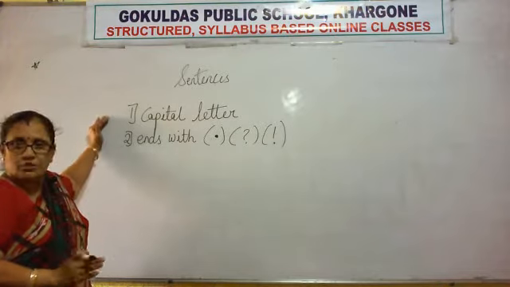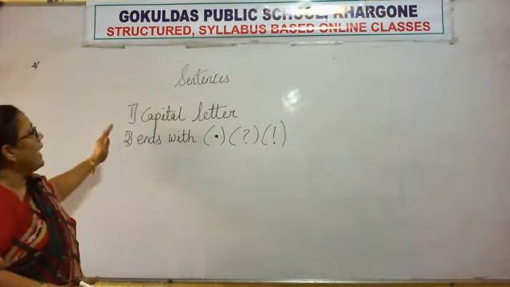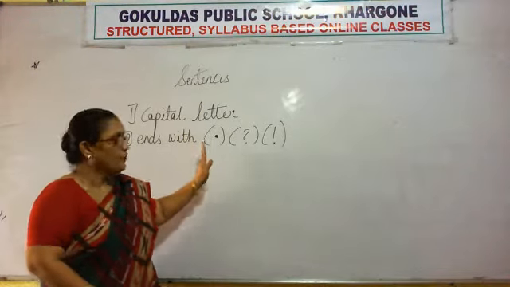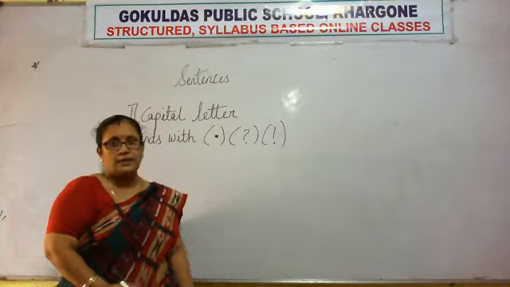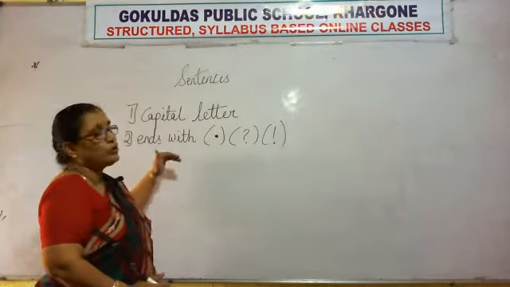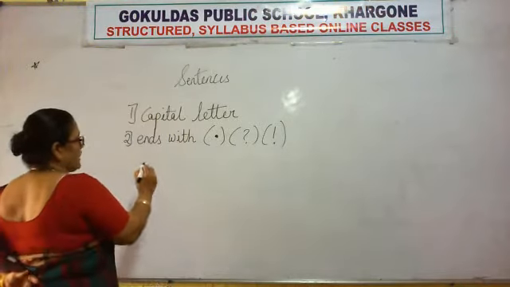So what is the first rule? That a sentence always starts with a capital letter and ends with a full stop, question mark or an exclamation mark. And according to this, we can bifurcate sentences into three parts.